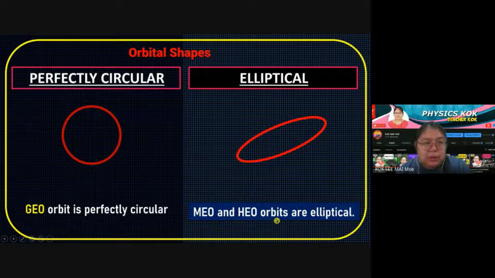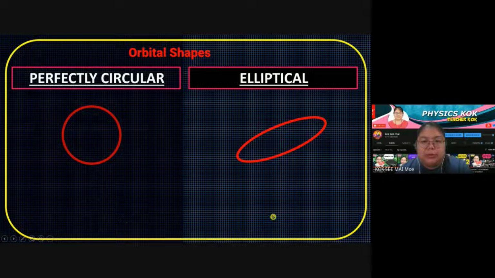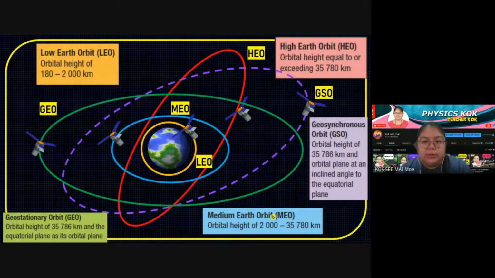Those are elliptical. So I show you back the diagram just now. The blue color medium, this one is an ellipse, and the red color, this one is also an ellipse. Perfectly circular is the GEO, the green color. Now how many do we have left? We have the LEO and also the GSO.